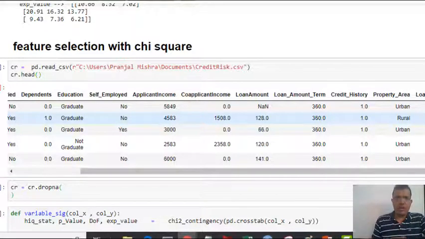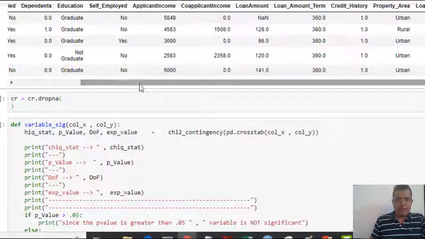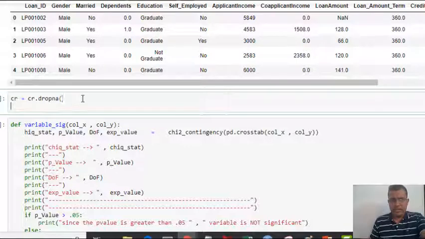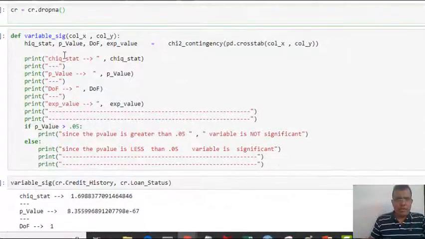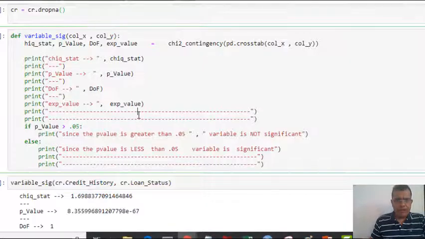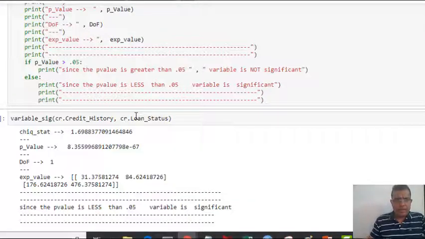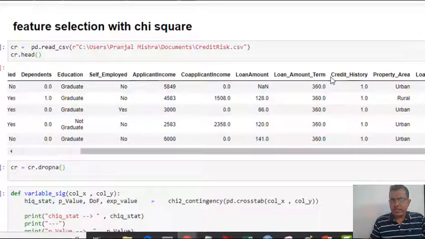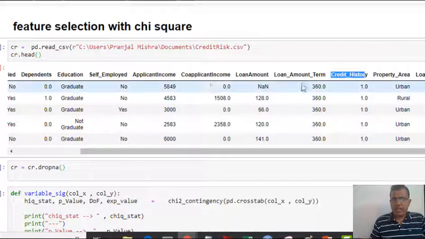Now I'm creating a user defined function. In this function, I will pass two columns, call x and call y. I have already read the file and created the function. Now I'm passing two columns, credit history and loan status. If I can quickly show you credit history, 1 means your credit history is good and 0 means your credit history is bad. Let me show you the top 20 records. In credit history we have either 0 or 1.